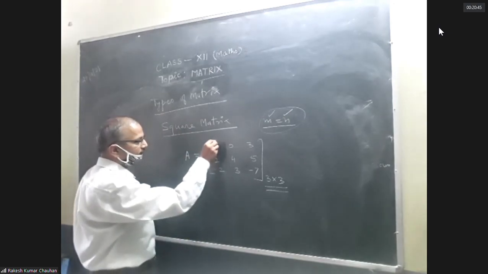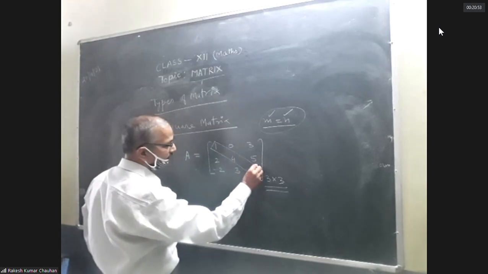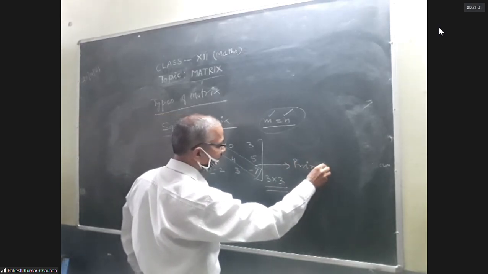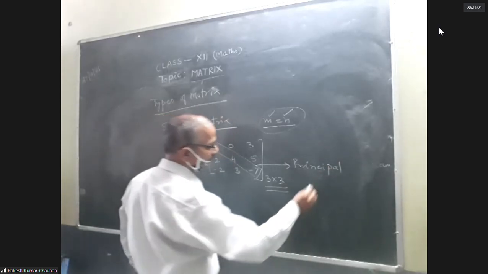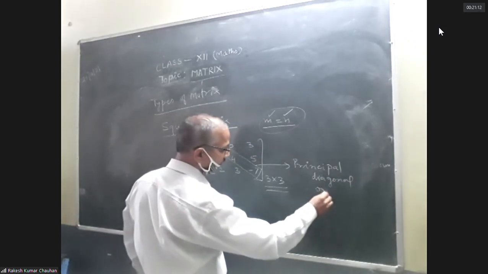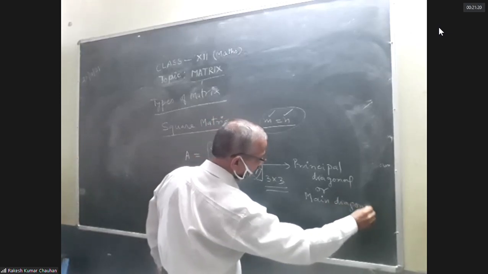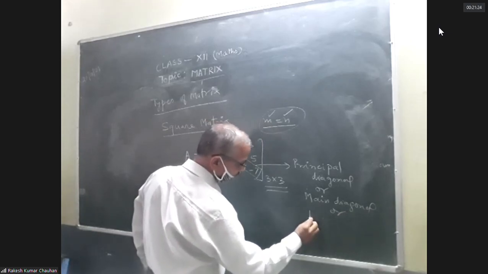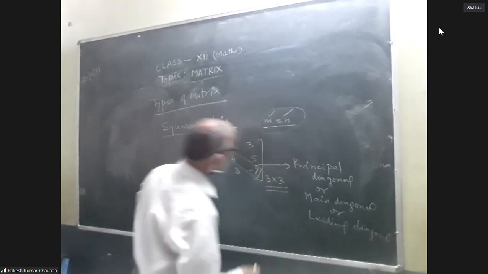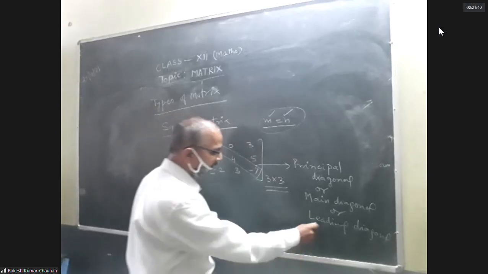In a square matrix, this diagonal is known as the principal diagonal, or main diagonal, or leading diagonal.